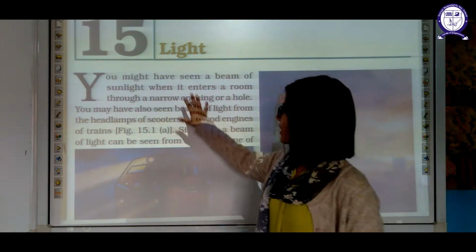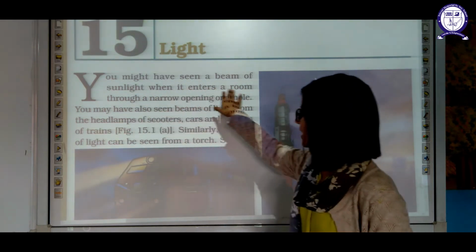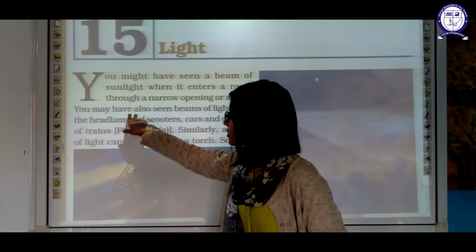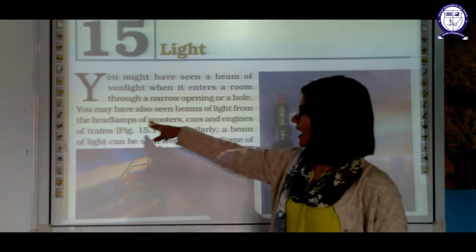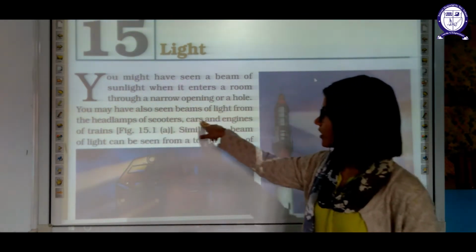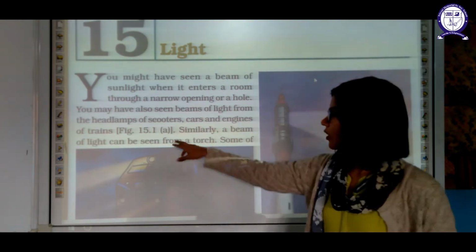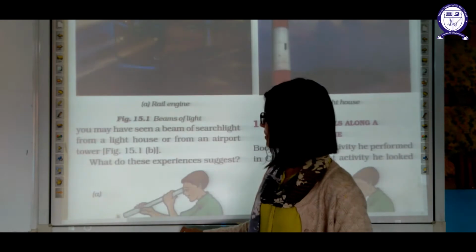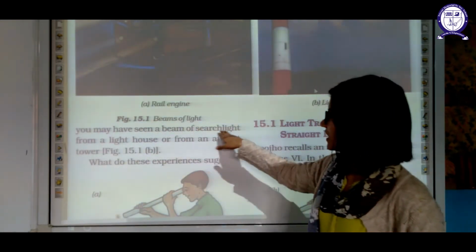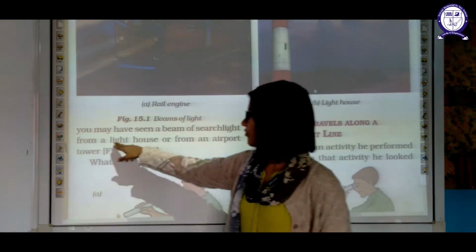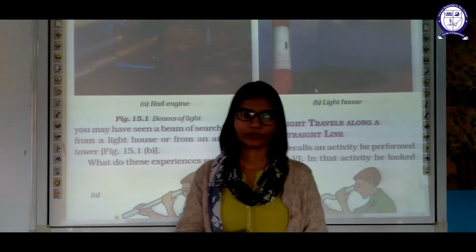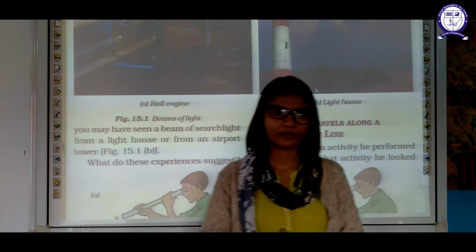Okay, so you have seen the beam of sunlight when it enters a room through a narrow opening or a hole, right? You may also have seen beams of light from the headlamp of a scooter, car and engines of trains. Similarly, a beam of light can be seen from a torch also. Some of you may also have seen the beam of such light from the lighthouse or the airport tower. Okay, so what is this light?